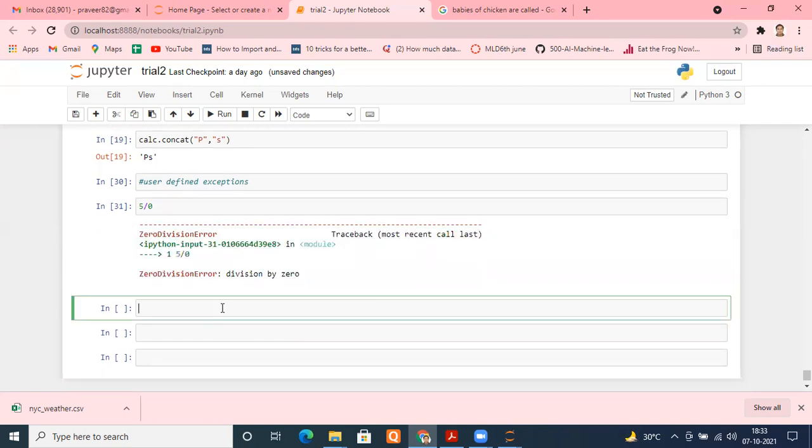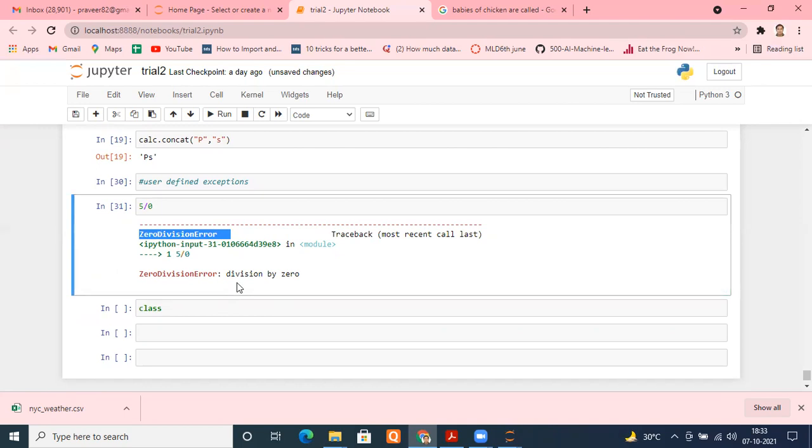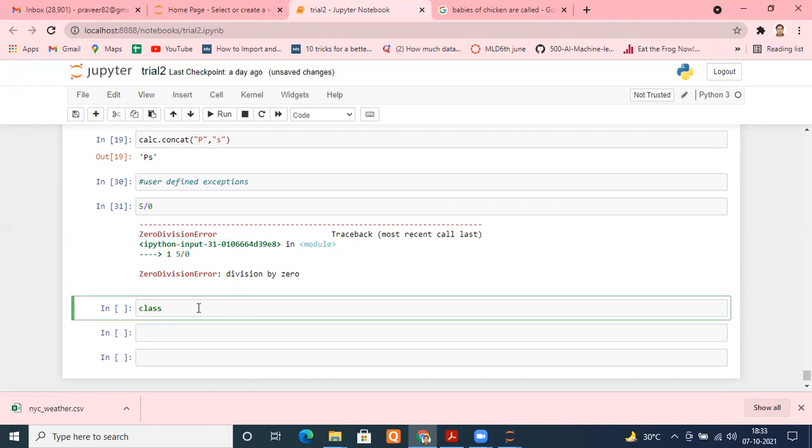So how can we create that? Create a class and name your exception the way you want. Somebody has created a class of zero division error; that's why this is coming here. You can put the name you want. Suppose I say my exception. This is my exception because I am creating it.